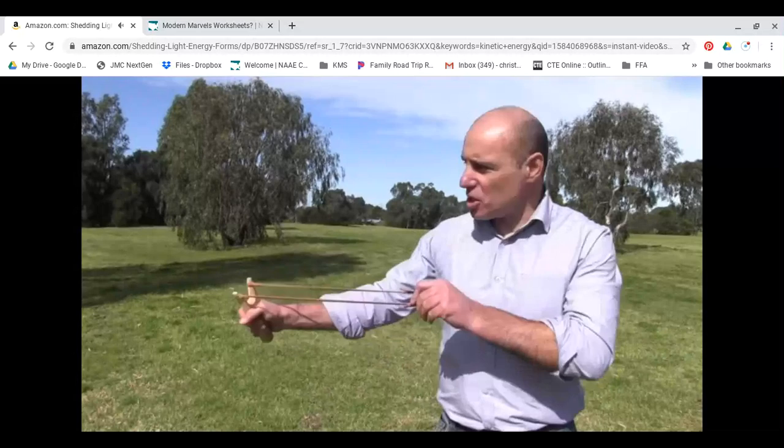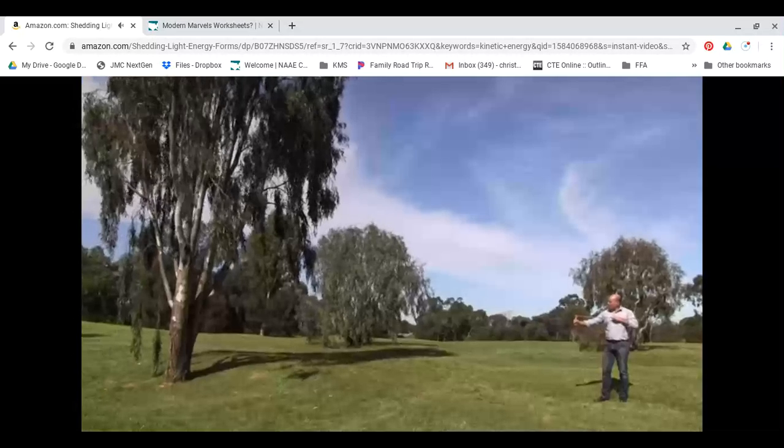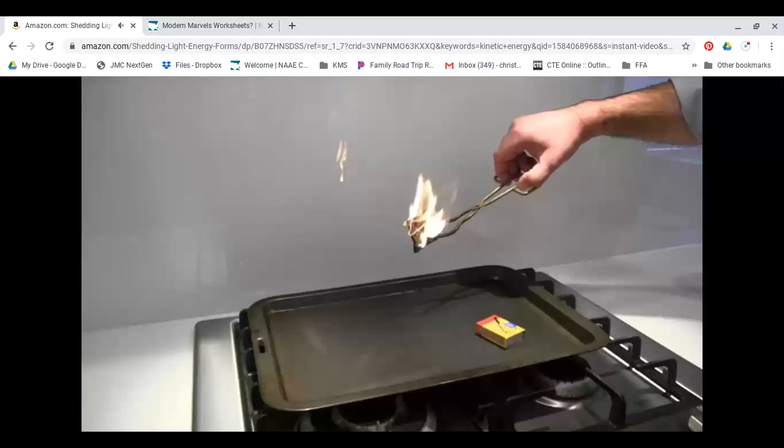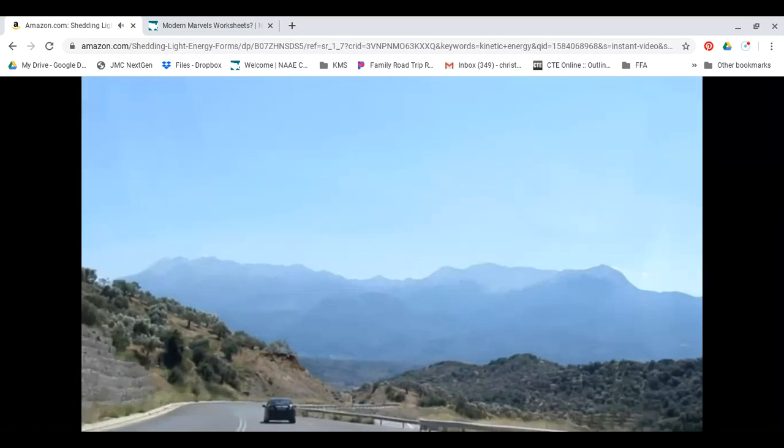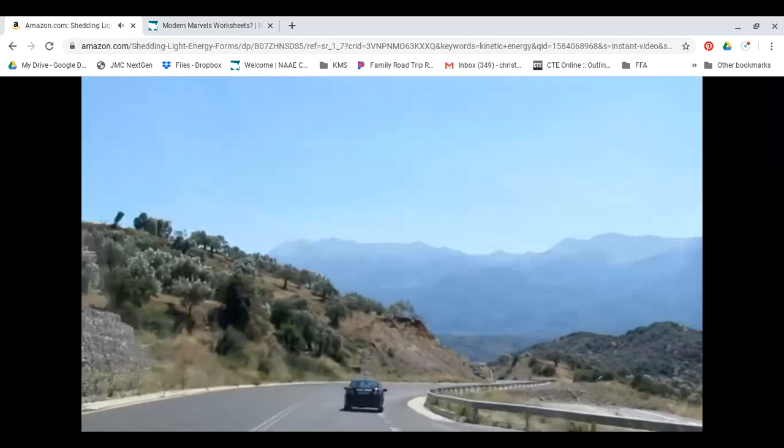Now remember, the thing is not the energy that the thing has. A stretched slingshot is a stretched slingshot, but it has stored in it elastic potential energy. A biscuit is a biscuit, but it has chemical energy in it. A car is a car, but it has kinetic energy when it's moving.